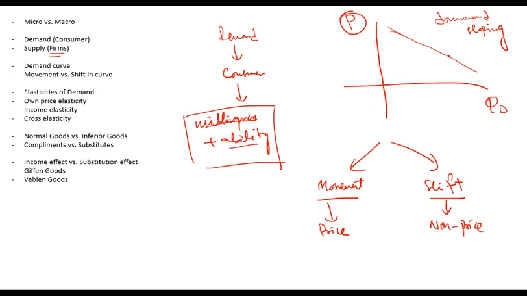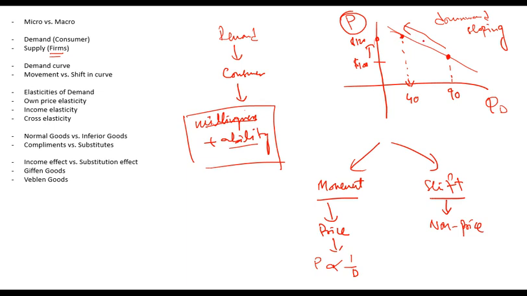By movement we mean, for example, let's say the price is currently $100 and demand is 90 units. Now let's say the price goes up to 120. So demand will decrease to, for example, 40 units. As price increases, demand decreases. This is the movement in the demand curve. So when we talk about movement, price and demand move in opposite directions. If one increases, the other decreases.